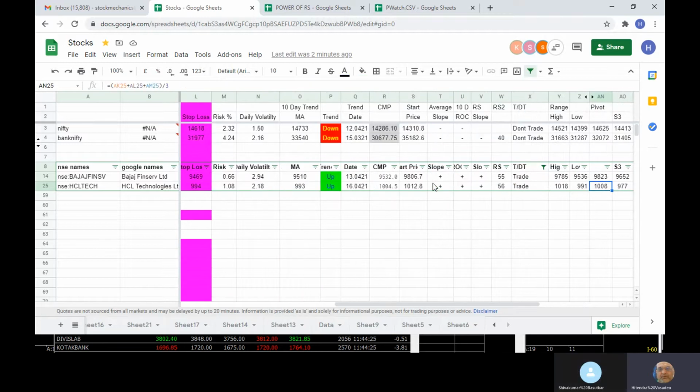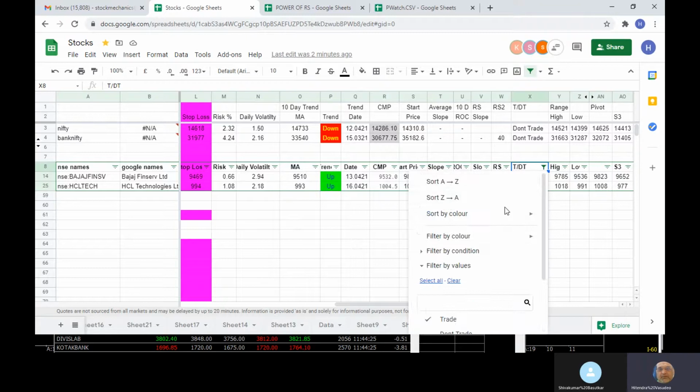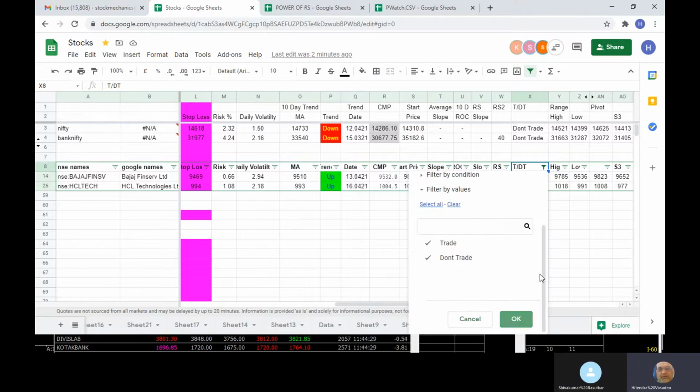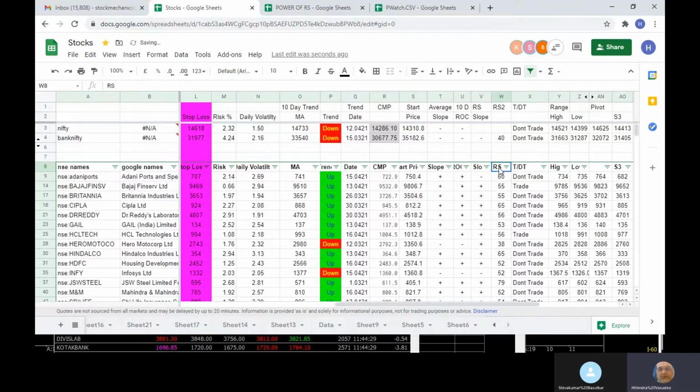Now on pre-market filtration, generally we see that the RSI has to be above 55, and all the three slopes have to be positive. Correct. All the slopes have to be plus, and the RSI ideally has to be above 54 or 55, and the trend has to be up.